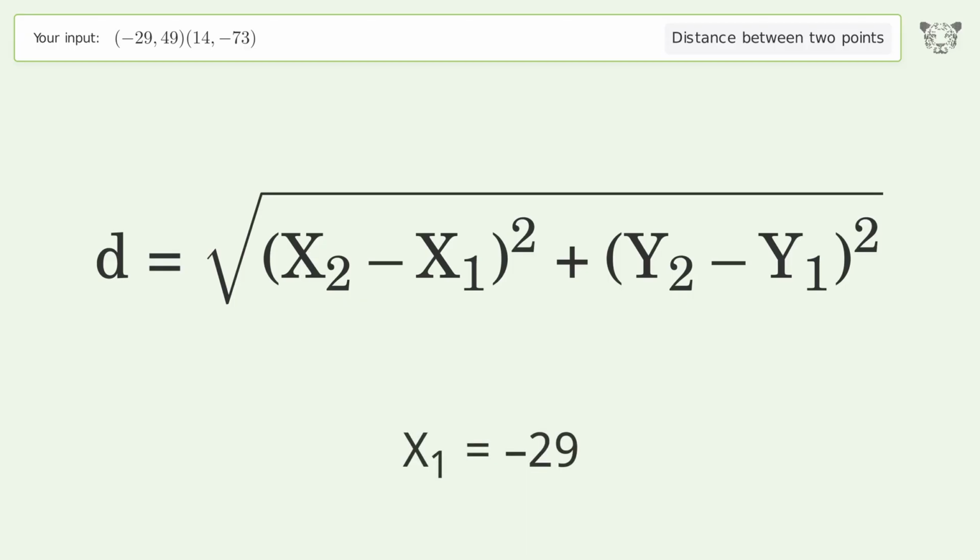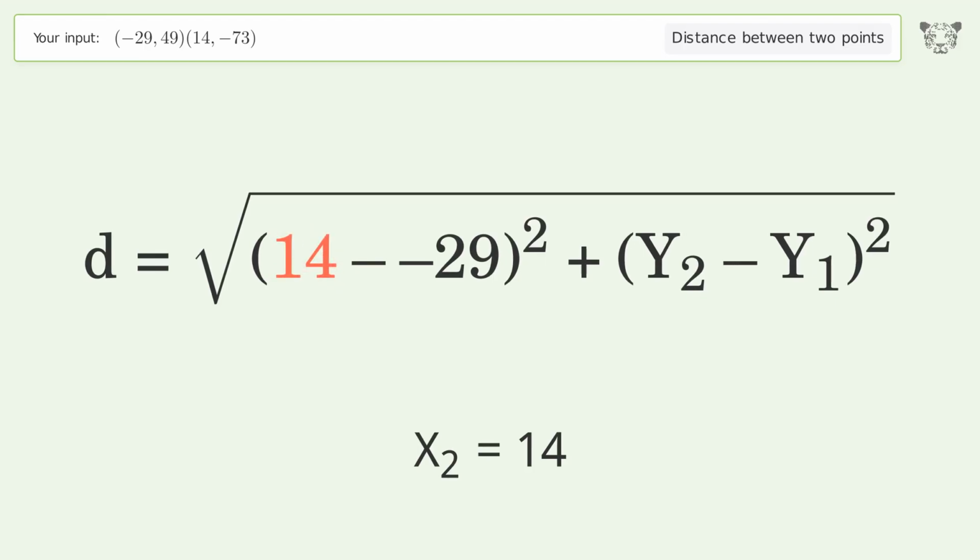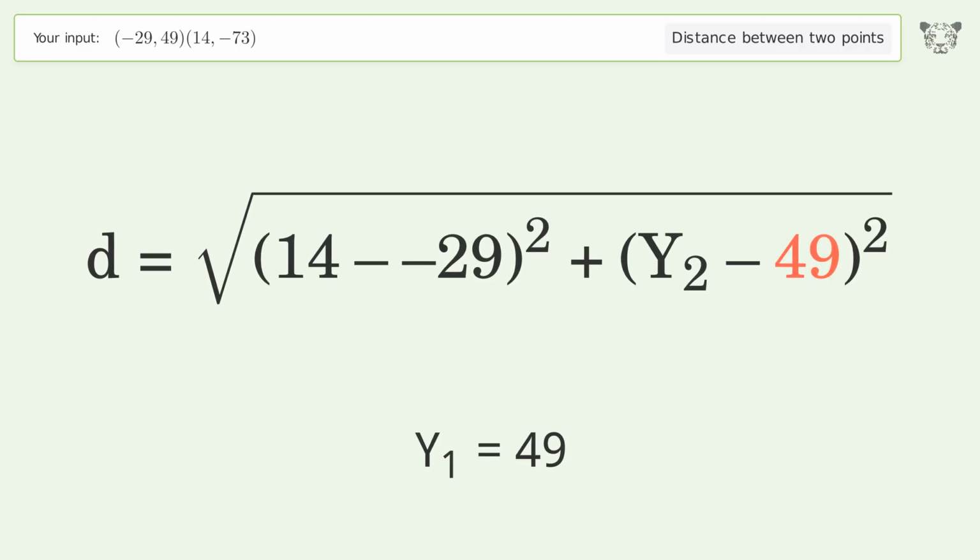x1 equals -29. x2 equals 14. y1 equals 49. y2 equals -73.